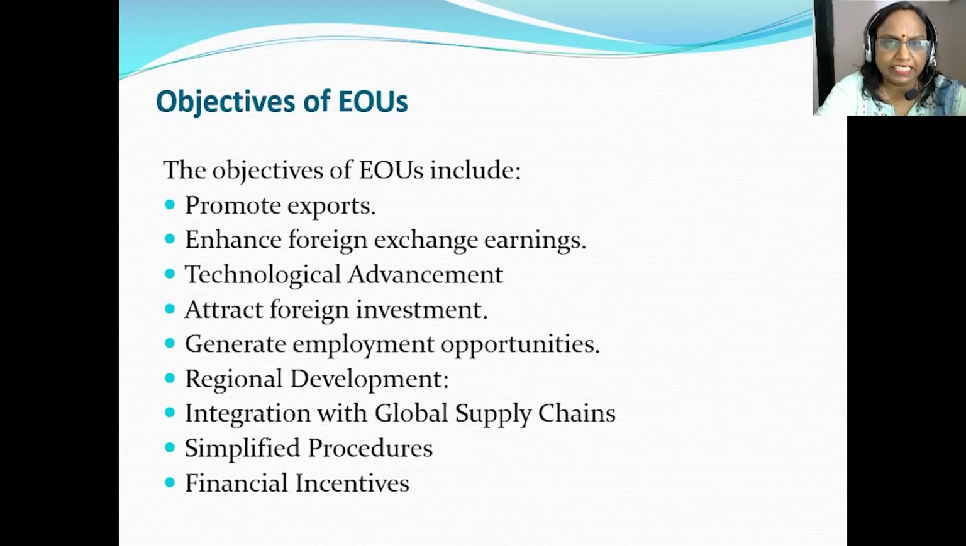What are the major objectives of export-oriented units? It includes the promotion of exports, enhancing foreign exchange earnings, and technological advancements. It attracts foreign investments and generates employment opportunities in the nation. It also helps in regional development, integration with the global supply chains, simplified procedures, and financial incentives. So let us discuss each and every objective one by one.